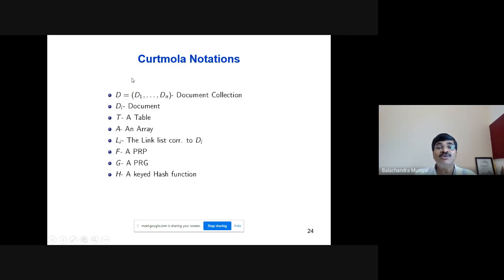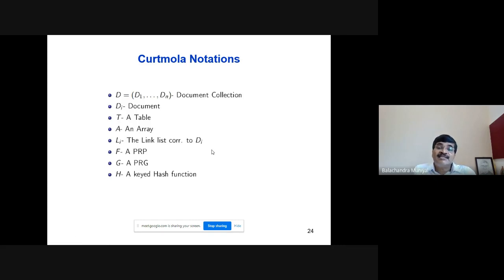Let D be a collection of n documents. Let Di be one particular document with the index i. Di is the ith document. Let T be a table, a two-dimensional table. Let A be an array. Let Li be the linked list corresponding to Di. What does it contain?